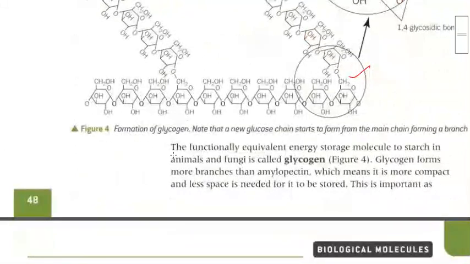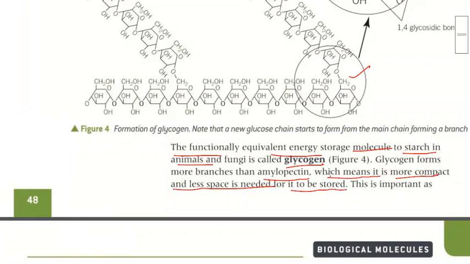Now, the functionally equivalent energy storage molecule to starch in animals and fungi is known as glycogen. Glycogen forms more branches than amylopectin, which means that it is more compact and less space is needed for it to be stored.